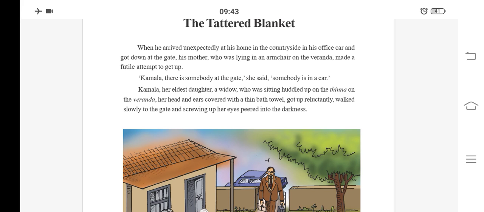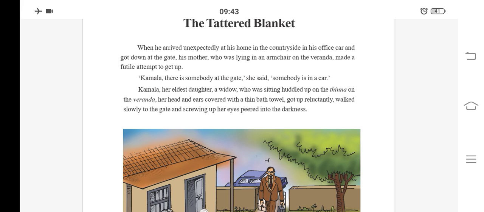Unexpectedly, he arrived at his home in the countryside in his office car. He came to his home unexpectedly in his office car and got down at the gate. And he got down near the gate.